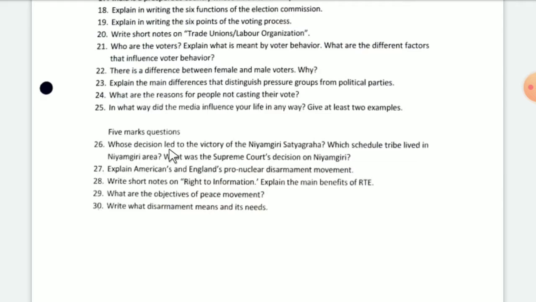Which decision led to victory of Niyamgiri Satyagraha? Which scheduled tribe lived in Niyamgiri area? What was the Supreme Court's decision on Niyamgiri? Explain Americans and England's pro-nuclear disarmament movement. Write short notes on right to information. Explain the main benefits of RTE. What are the objectives of peace movement? Write what disarmament means and its needs.